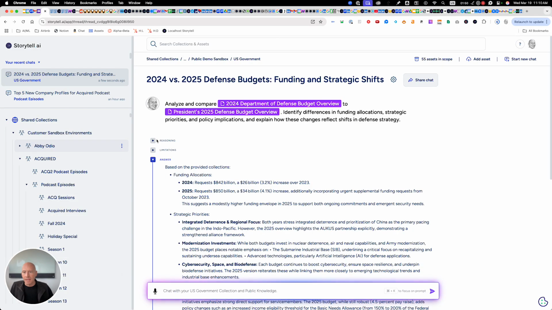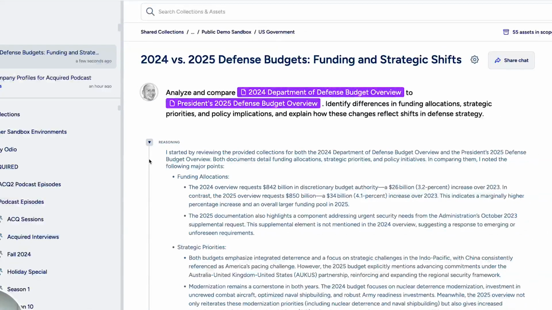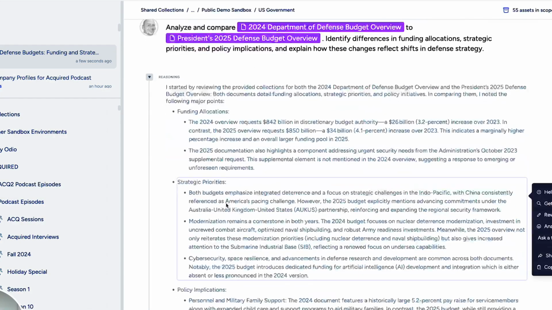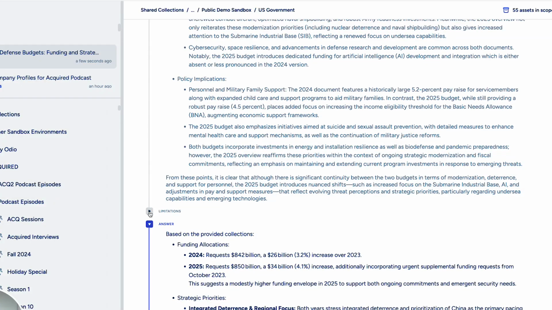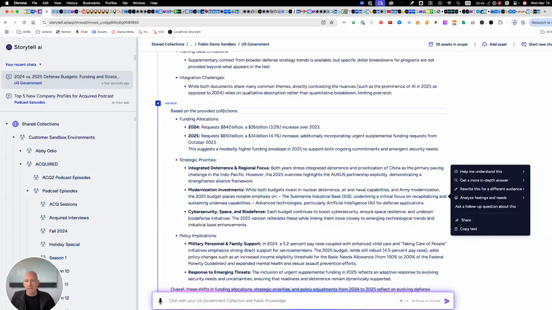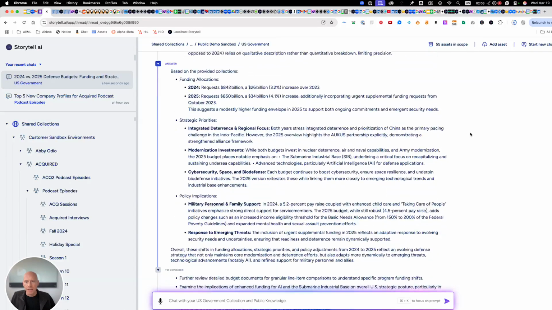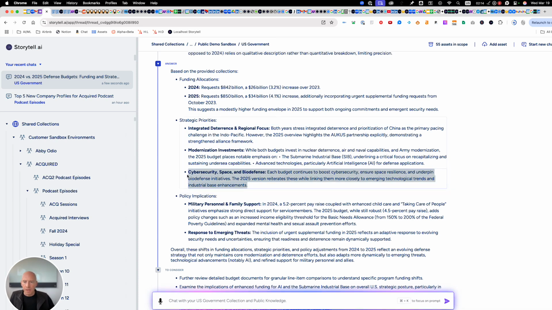Now we can see that Storytell gives me its reasoning, so I can open this up and it tells me how it's giving this answer. So here's all the reasoning. It tells me the limitations to the answer, and then it gives me the answer. So here is how the budget has changed, and I can see 2024 versus 2025. So the increase, etc.